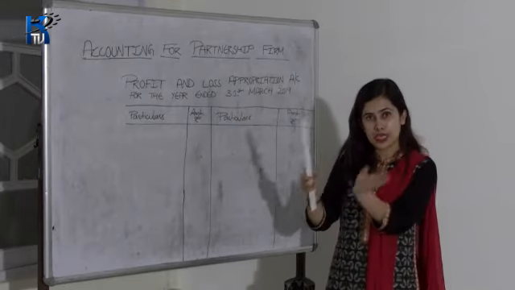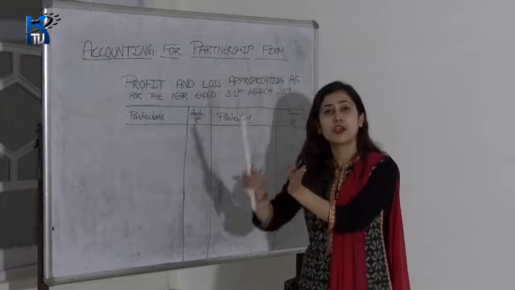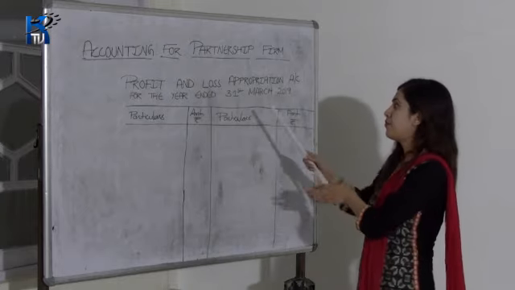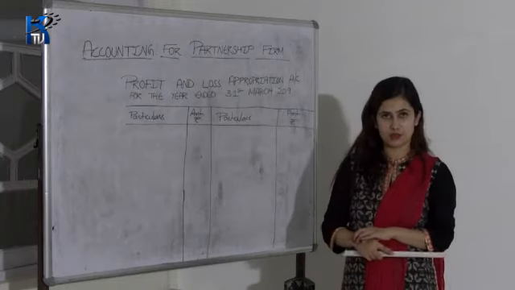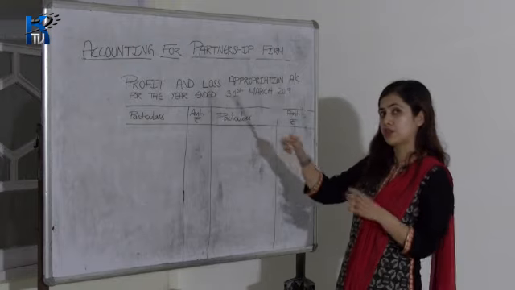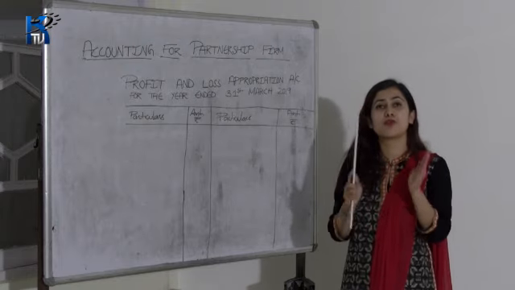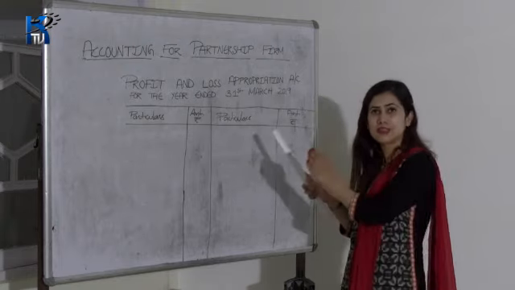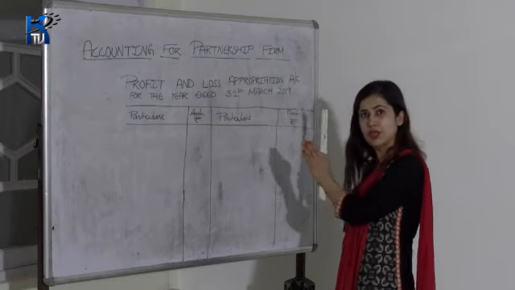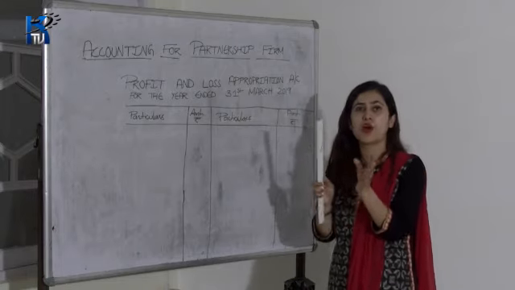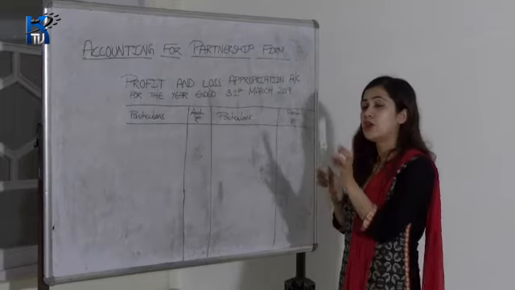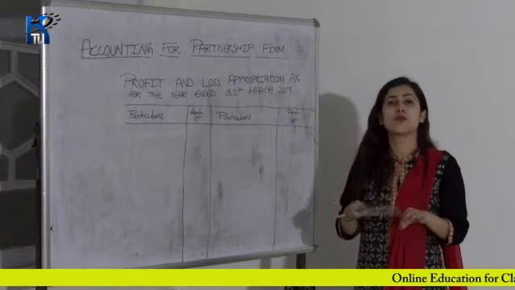After ascertaining the net profit, you have to prepare the profit and loss appropriation account. That means the profit and loss appropriation account comes immediately after your profit and loss account, so it is an extension of it. You will get the net profit from the profit and loss account, and then you have to distribute that net profit among the partners.